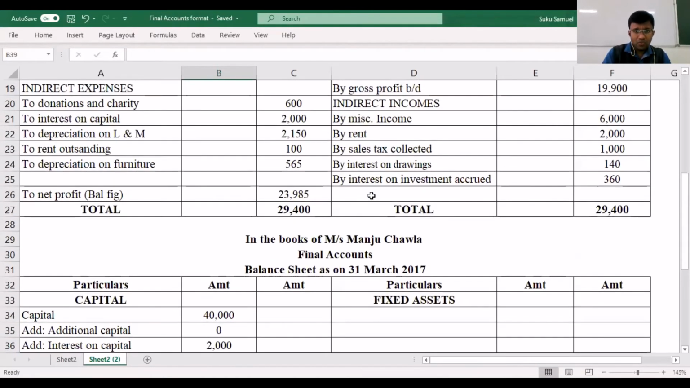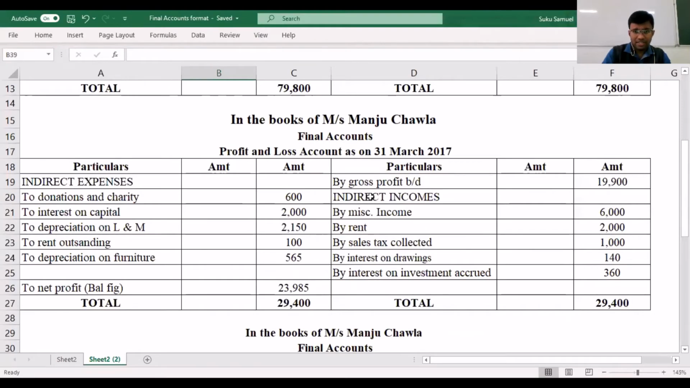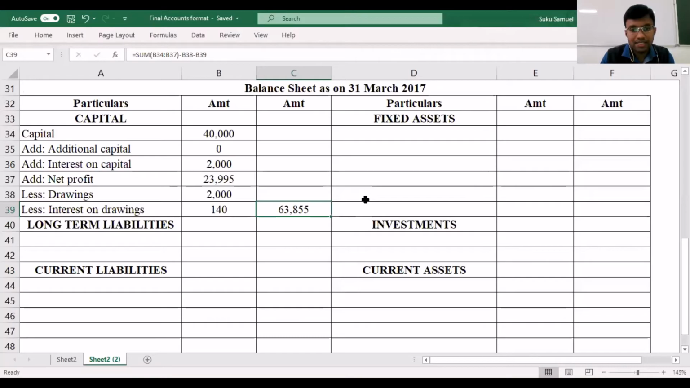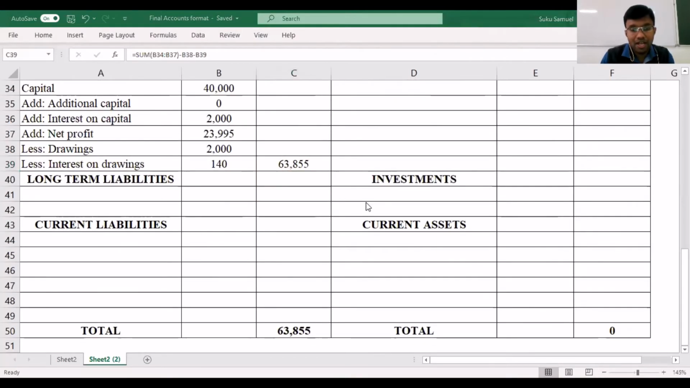And then finally, we have interest on drawings, which is 140. That has also been factored, so we have considered interest on drawings as well. So the final closing statement works out to be 63,855.